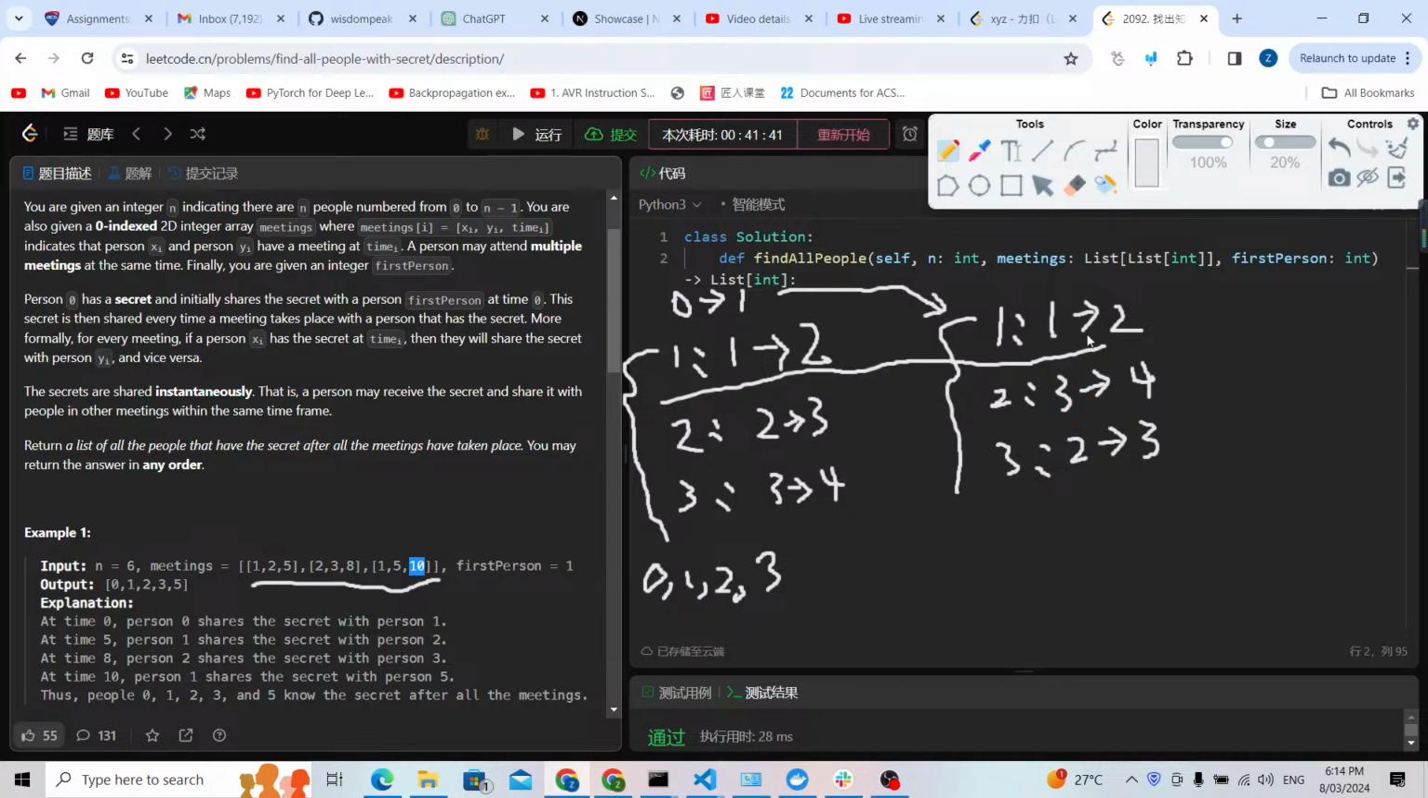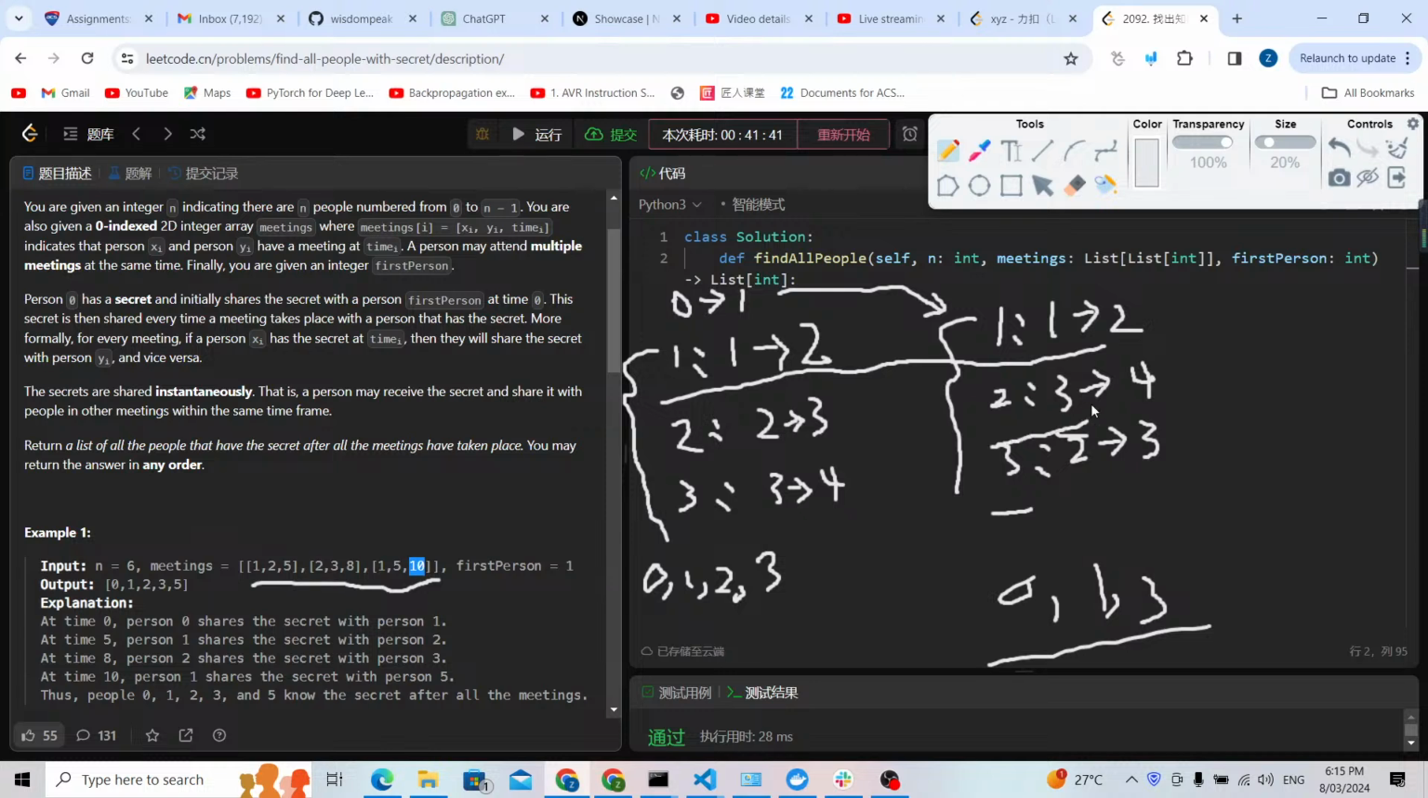We know that at time 1, 1 shares it to 2, so it means 0, 1, 2 know the secret. But at time 2, 3 shares to 4. But 3 didn't even know the secret. How can he share the secret to 4? It means he cannot. We have to do something about it. But at time 3, 2 will share a secret to person 3. This is okay, because 2 already knew the secret at time 1, and then at time 3, person 2 will share it to 3. So in this case, 0, 1, 2, and 3 know the secret.